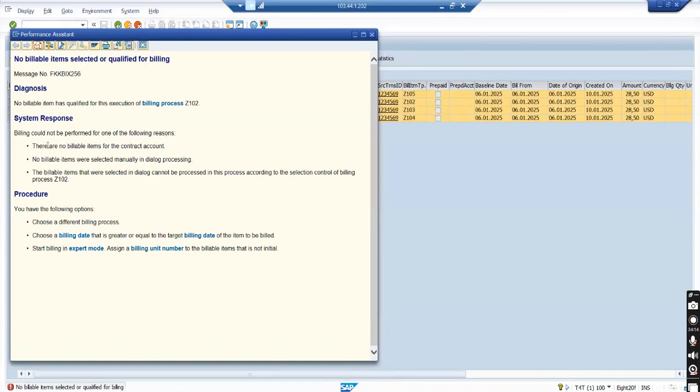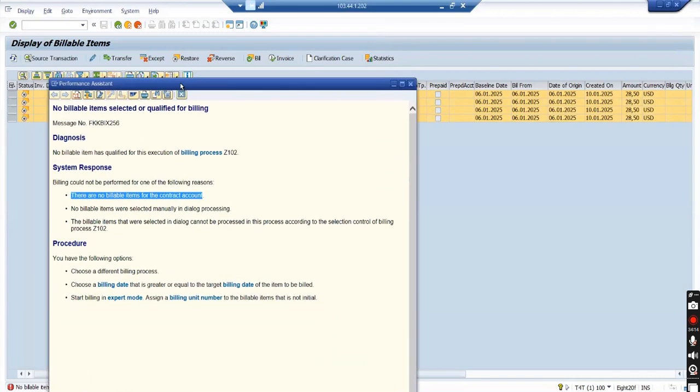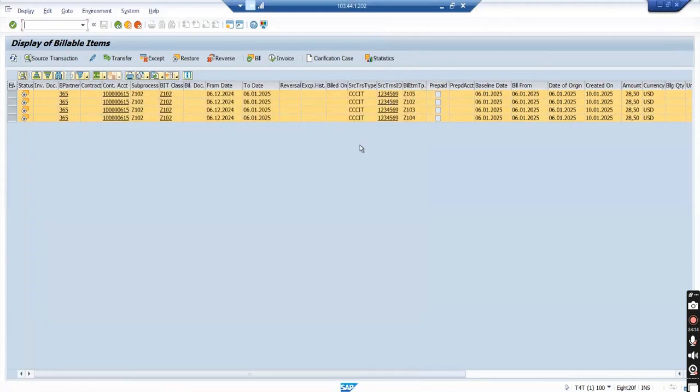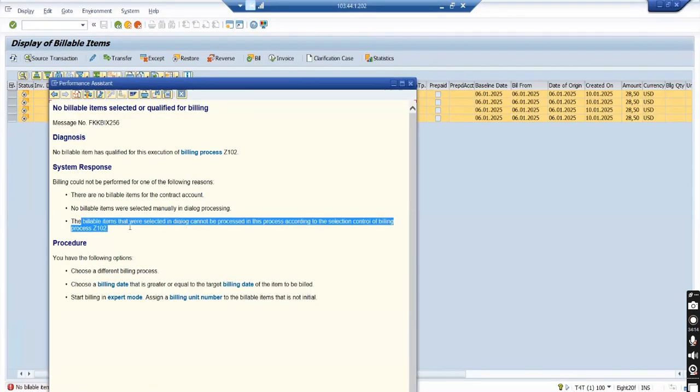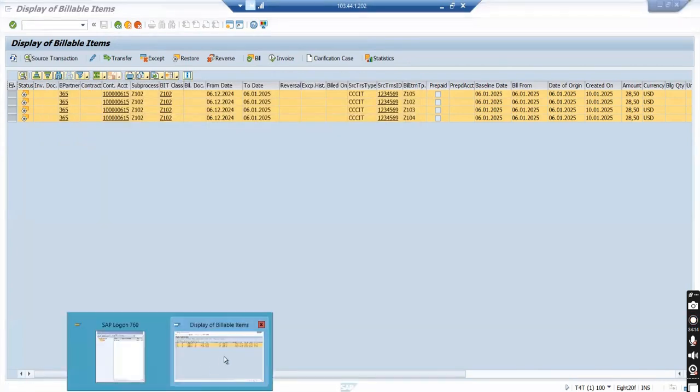One of the following reasons: there are no billable items for the contract account. Contract account related, nothing. Contract account is this. Then no billable items are selected manually in the dialog processing. Okay, let me add the bill types. I ideally will not need it, but let me add that in the selection process. And the other error is the billable items that were selected in dialog cannot be processed in this process according to the selection control of billing process Z102. In the selection control, let me specifically add the billable item types also.